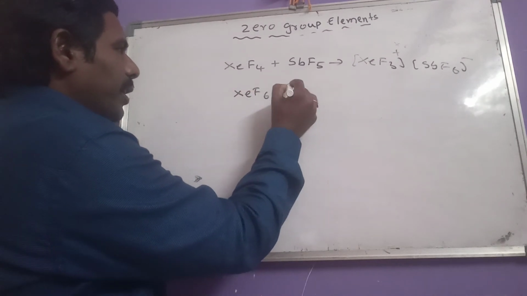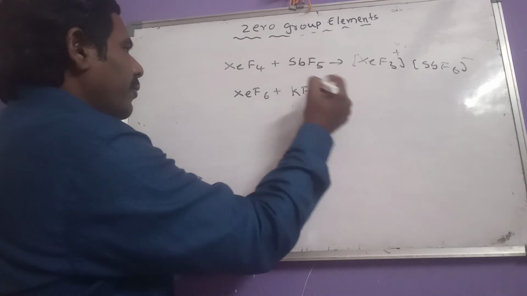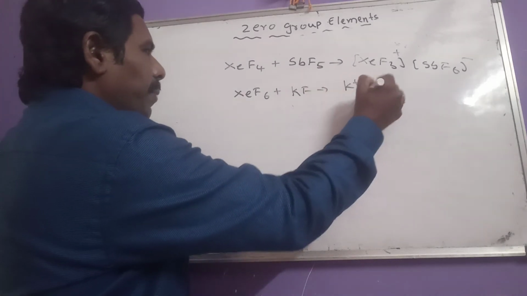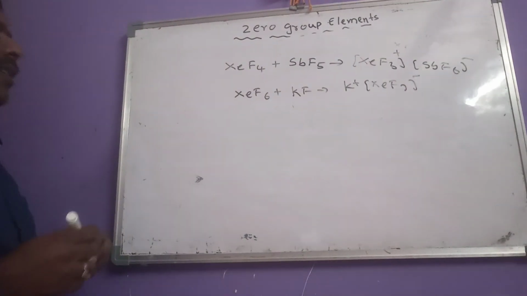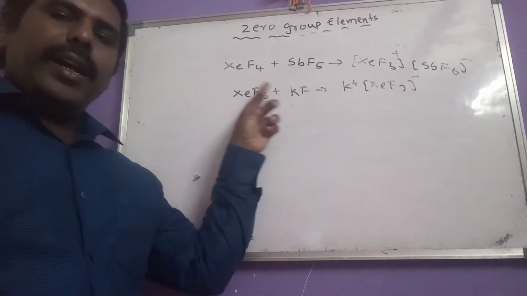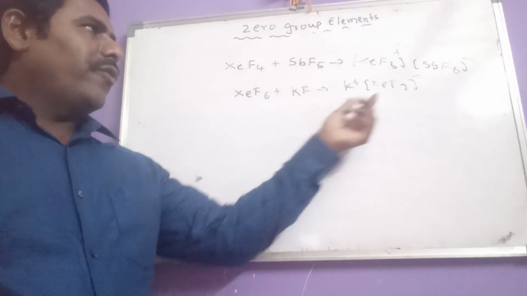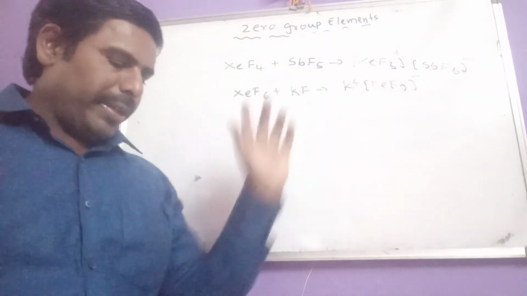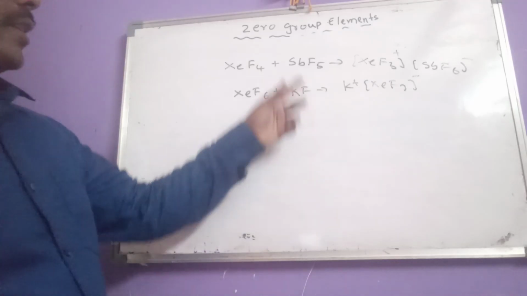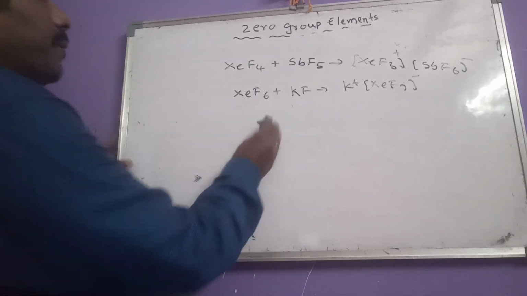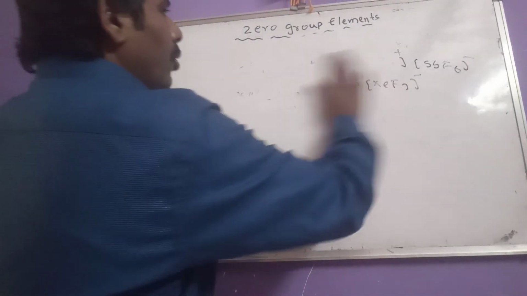And they react with fluoride ion donors also. For example, we can consider KF. What we can get now? K plus XeF7 minus. So when they react with fluoride ion donors, they form anionic species. So these are the reactions with fluoride ion acceptors and fluoride ion donors.